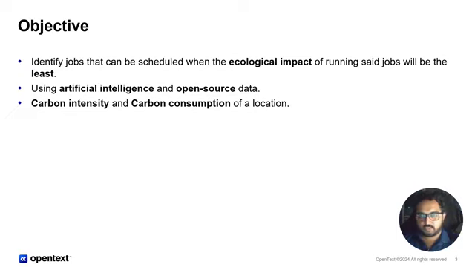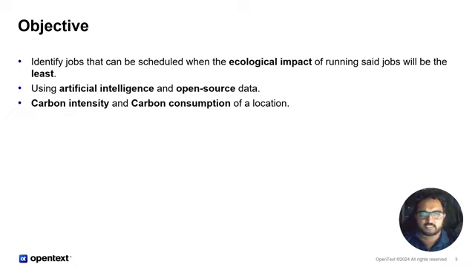So as you can see, the objective of this project is to understand how we can identify jobs and assign them to particular time slots where the ecological impact of running the set jobs will be the least on the environment. We have identified by research that running certain jobs at different time slots in a day affects the environment in different ways. We'll be explaining that in a future slide. So that is the basic idea of our project.